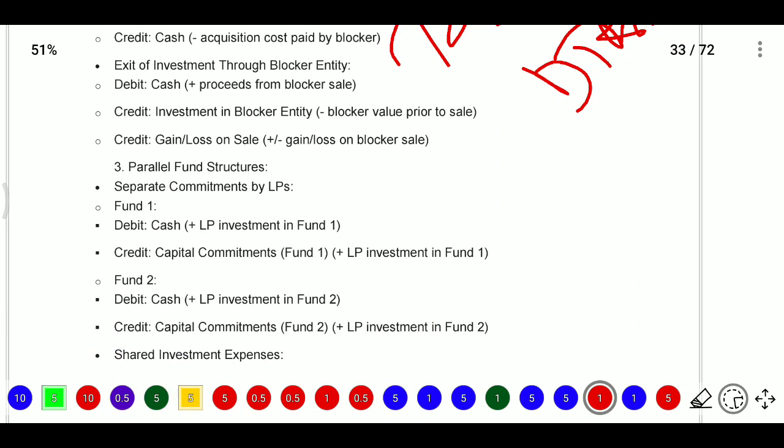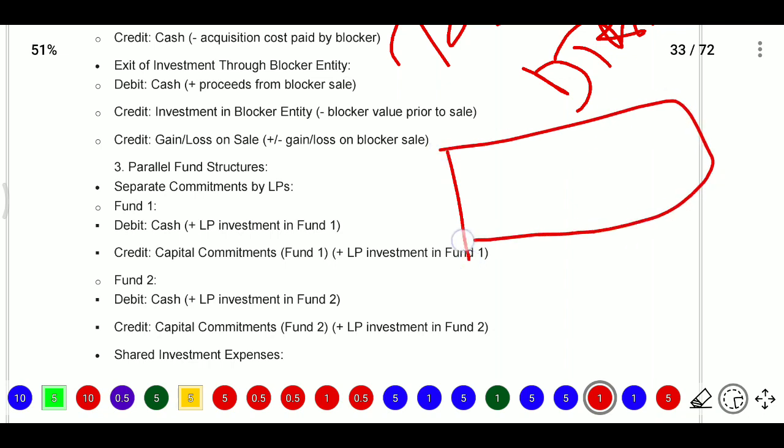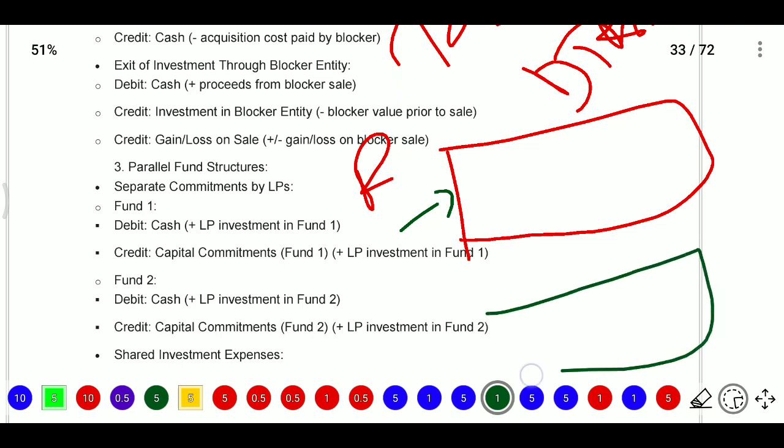Now parallel funds. Parallel funds means here one main fund is there. So its objective is real estate. Now we have knowledge of infrastructure also. So we do not have the objective term for infrastructure in that LPA. Now, to avoid the conflict, they will start another fund parallel to the master fund.